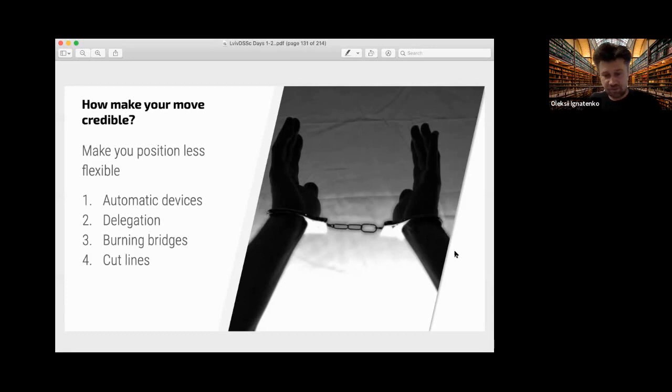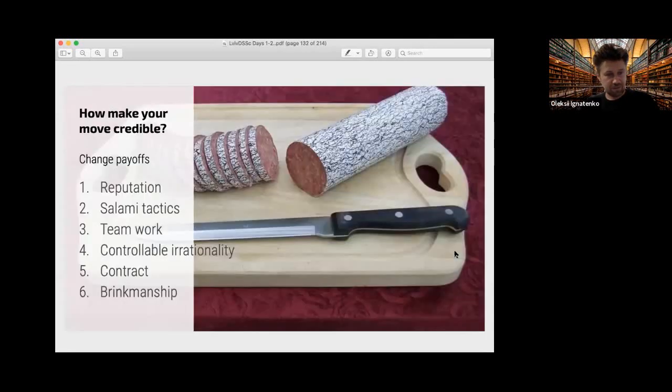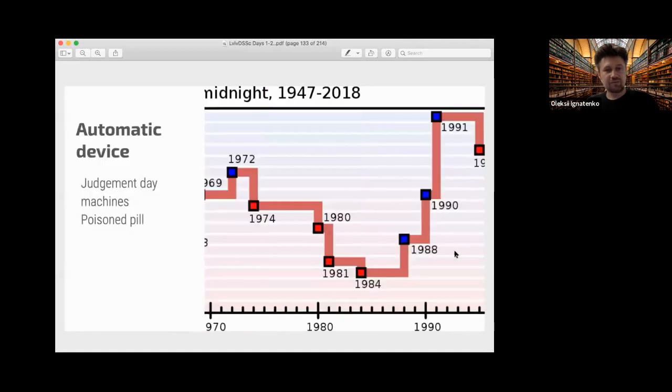What is the example? Well, for example, you have judgment day machines, or judgment day devices. If you don't know, in the Soviet Union there were special devices that measured the radio waves in big cities, and if there was no activity for a long time, they must launch the last rocket at America with a nuclear bomb.